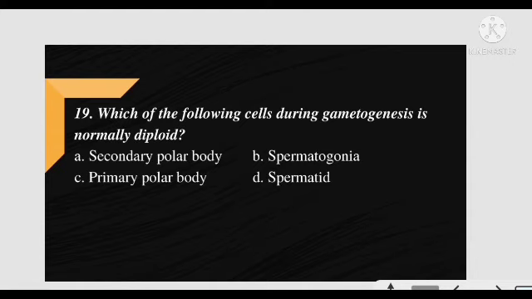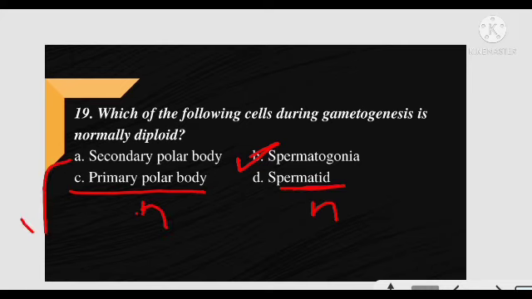Next question. Which of the following cells during gametogenesis is normally diploid? Simple question. And the correct answer is option B, spermatogonia. The others are generally haploid. It is also haploid. And this is also.